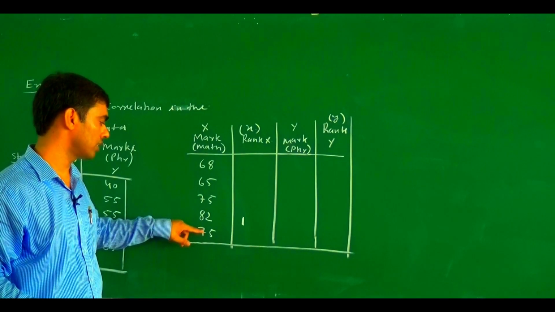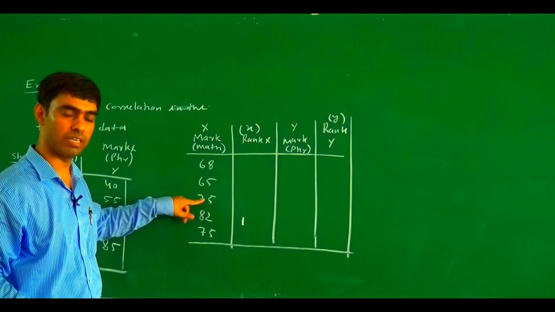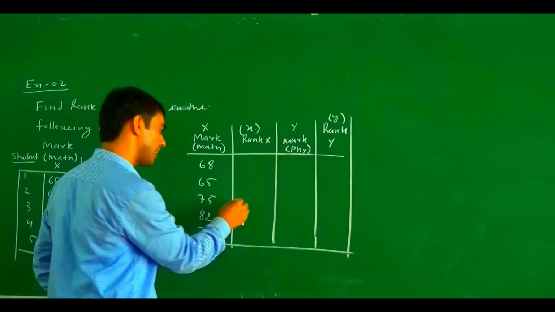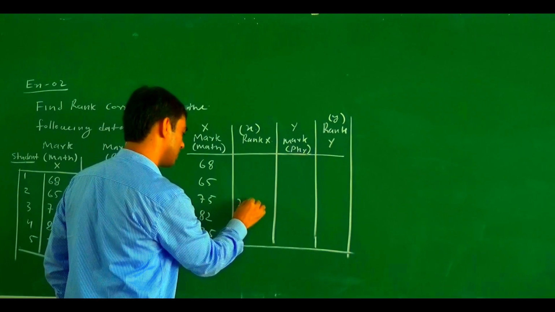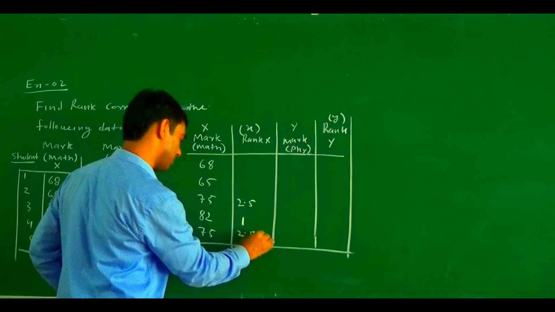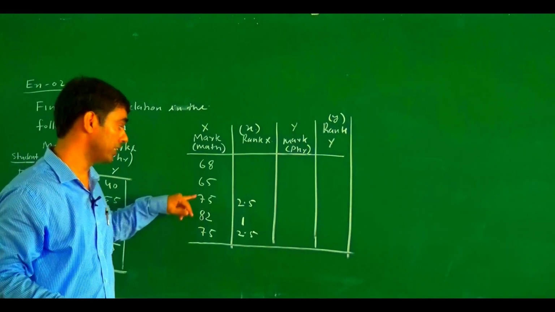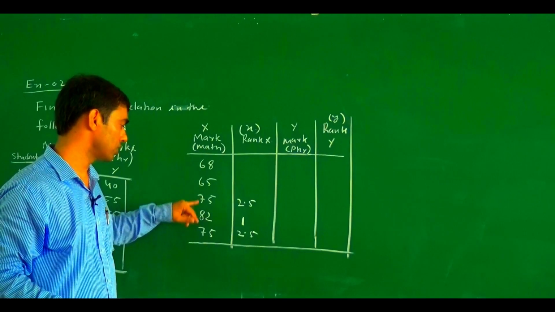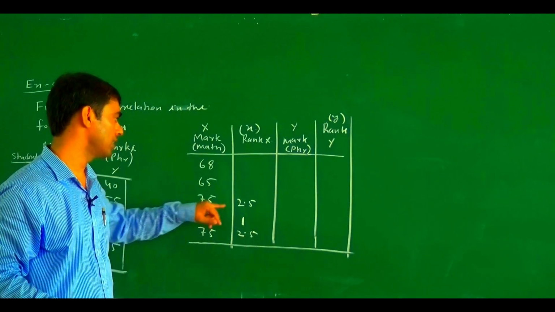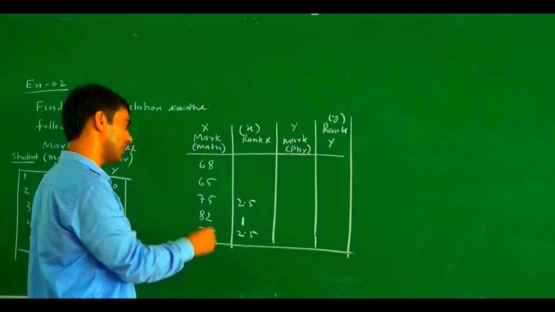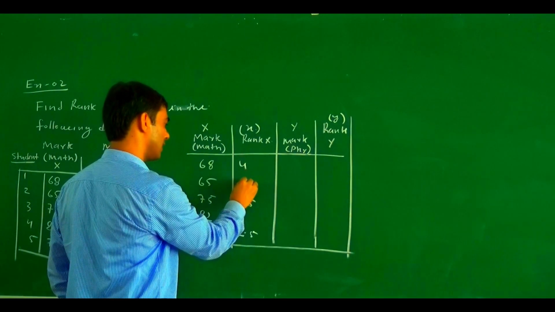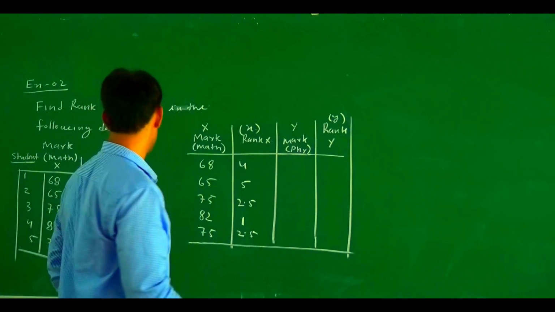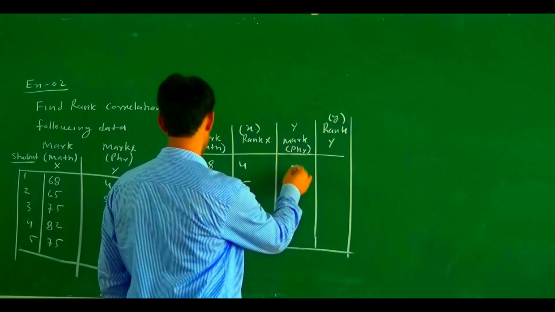This one got the second rank and this one also got the second rank, but one is treated as second and the other as third. So we find the average, which is 2.5 and 2.5. If two individuals have the same marks, the rank is the average of their corresponding ranks. So this one is 2.5 and 2.5, this one got the fourth rank and this one got the fifth rank. This is the rank of X.